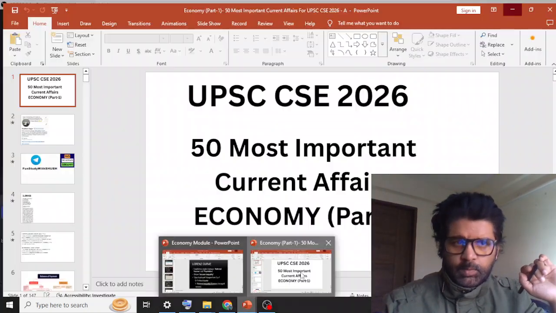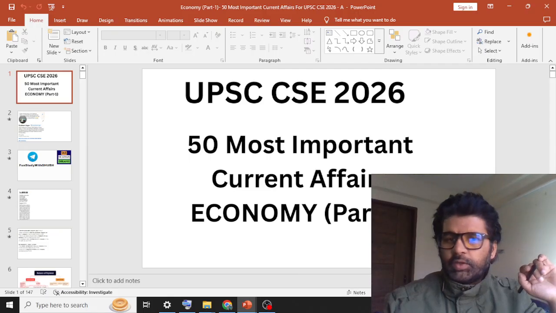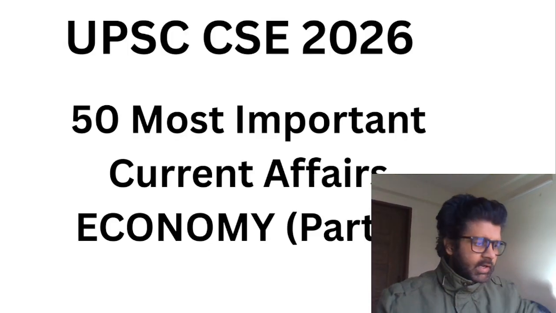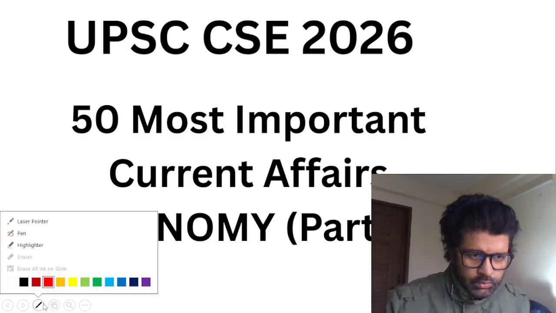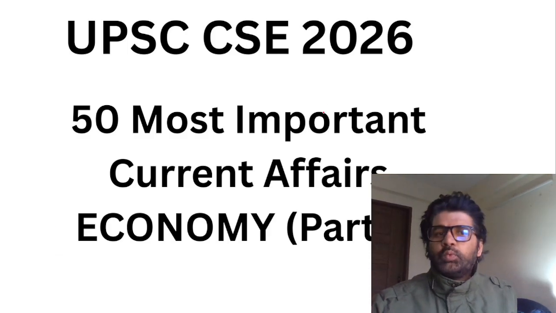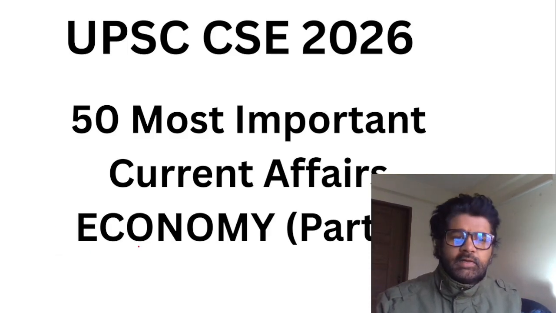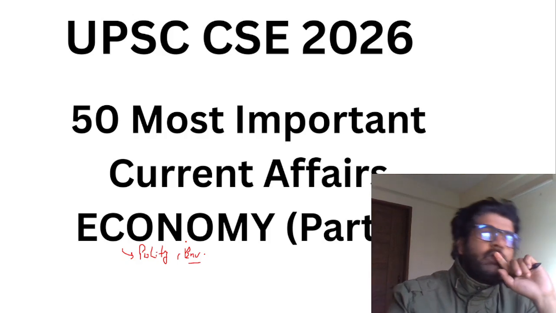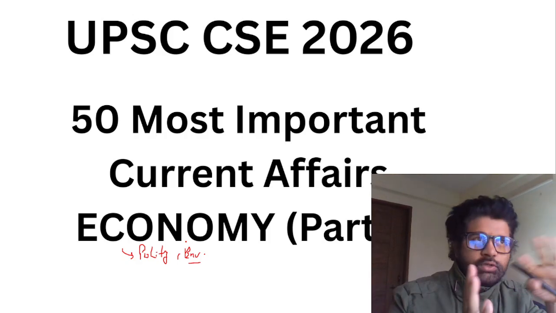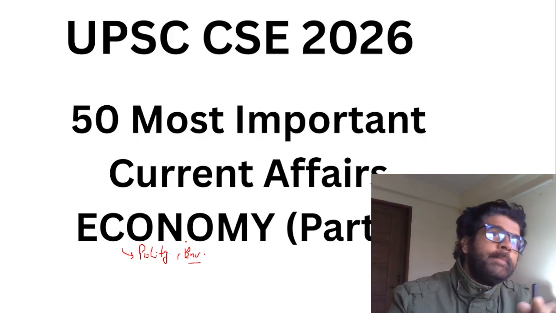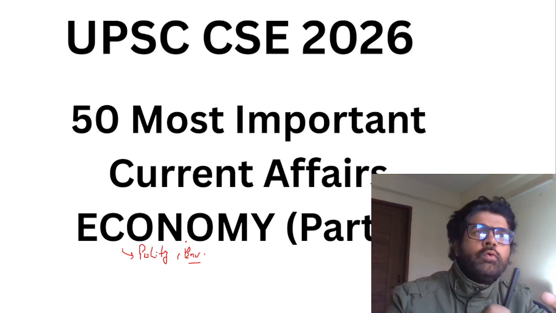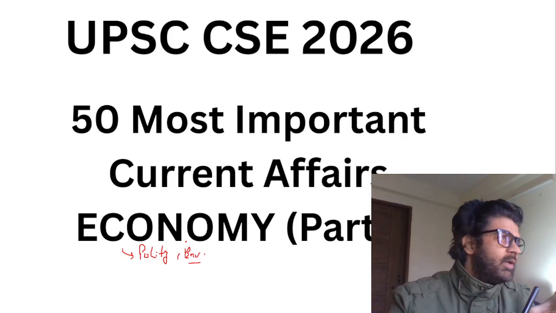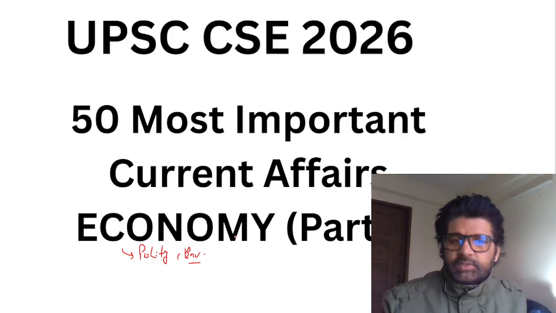So today we'll talk about the 50 most important current affairs for economy, part 1. I have already made videos on part 1 for polity and governance, as well as environment. This is economy, and the next part will be of science and tech, and then IR. So these five modules will be covered, and they will be in 4 parts, so 5 into 4, that's 20. So let's not waste time. So this is part 1.